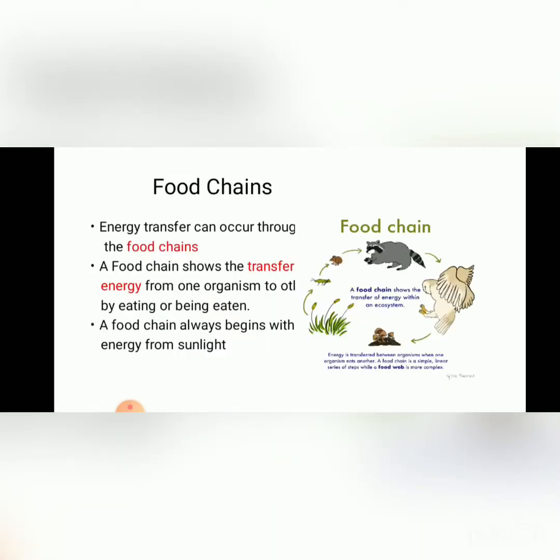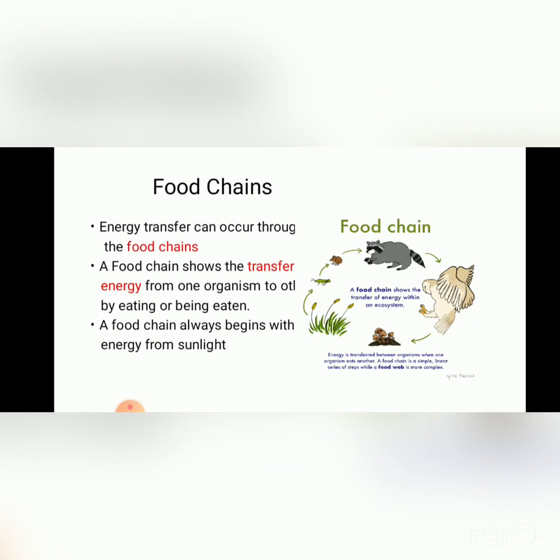Now the food chains. You have studied the concept of the food chain in your previous classes as well, and you know what a food chain is. Energy transfer can occur through food chains. A food chain shows the transfer of energy from one organism to another by eating or being eaten. One organism eats another organism to fulfill its food requirement, or it can itself be eaten by some other organism to fulfill that organism's food requirement. So this is the way in which the food chain continues.